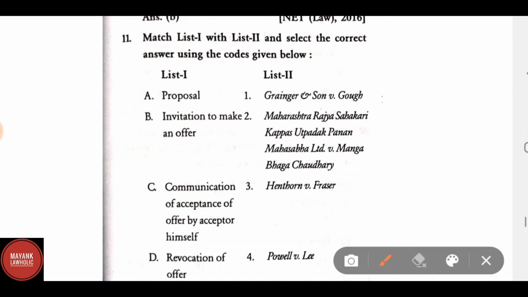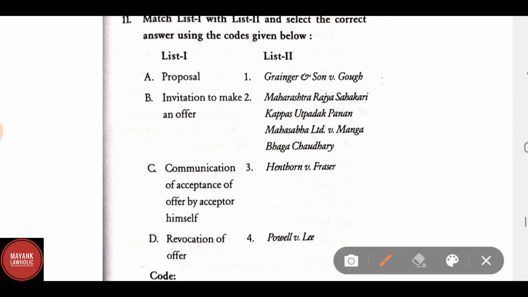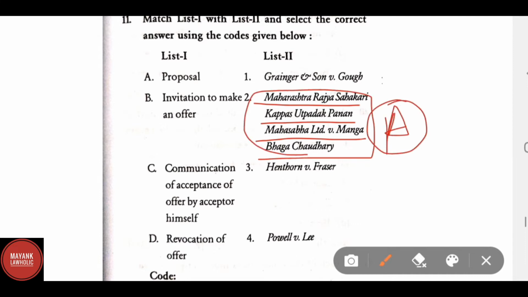Match the following. Match list 1 and list 2. List 1 says A. Proposal, B. Invitation to make an offer, C. Communication of acceptance of offer by acceptor himself, D. Revocation of offer. The correct match of list 1 and list 2 is A. Proposal. This is related to Maharashtra Rajya Sahakari Kapus Utpadak Panan Mahasangh Limited versus Manbhau Chaudhary. B. Invitation to make an offer.